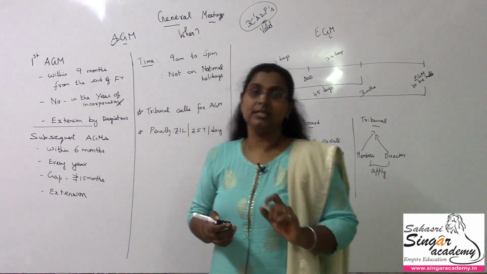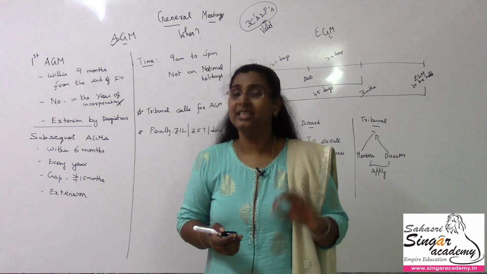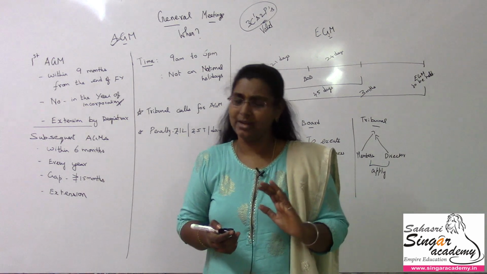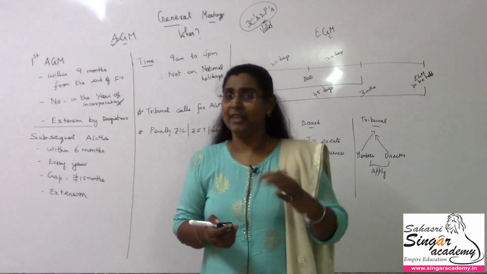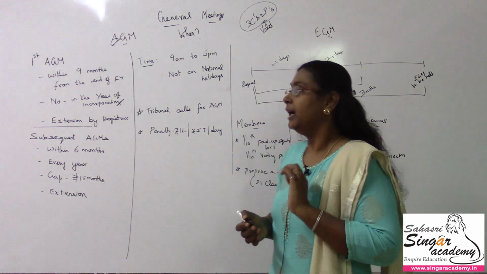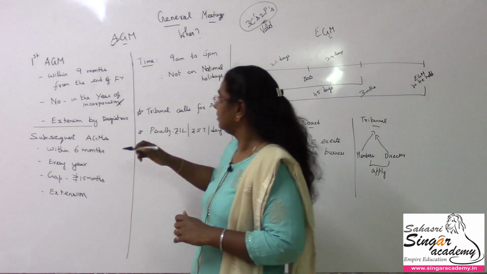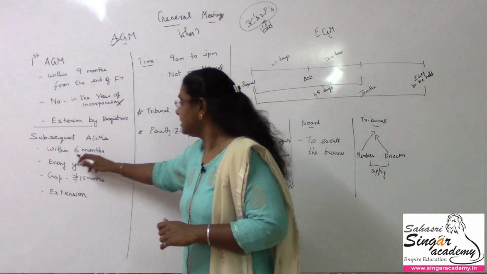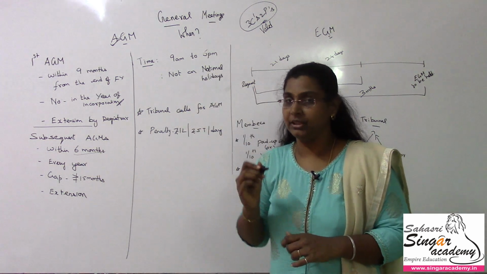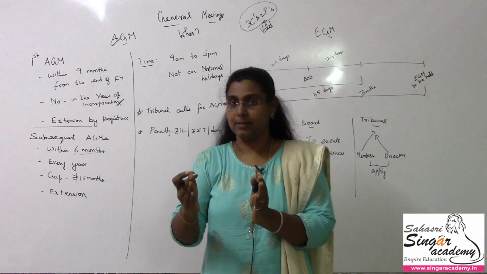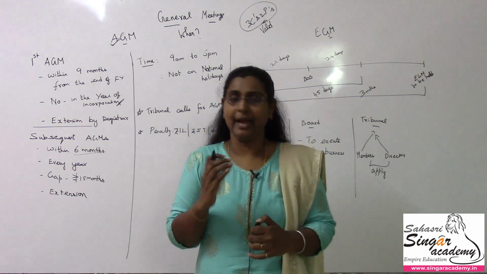The annual general meeting is very simple. The term annual says it has to be held each and every year. But the extraordinary general meeting is not an ordinary general meeting but a shareholders' meeting. It is not the ordinary general meeting, so it means there is some meeting other than the AGM. For example, the annual general meeting happens within 6 months of the end of the financial year. So when the financial year ends on March 31st, it will take place within 6 months, so by September 30th you have to hold the annual general meeting.